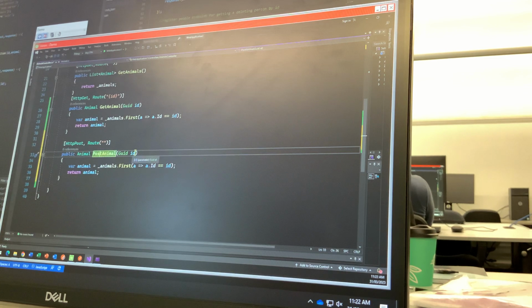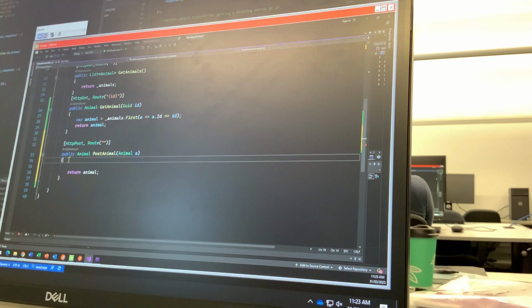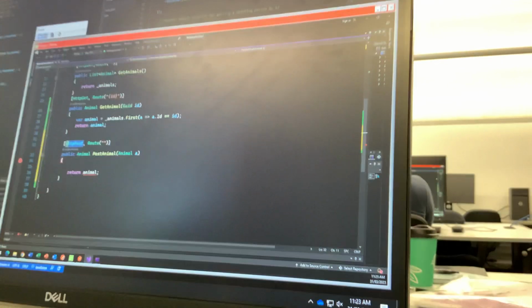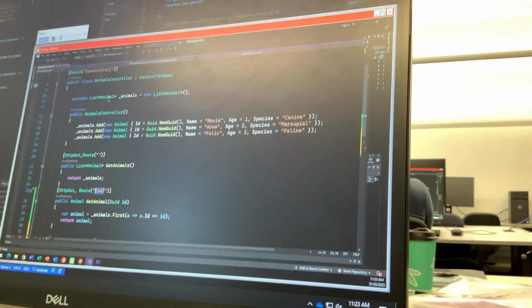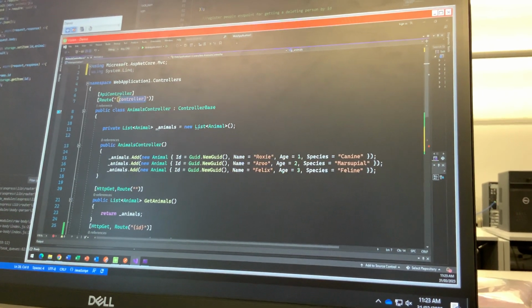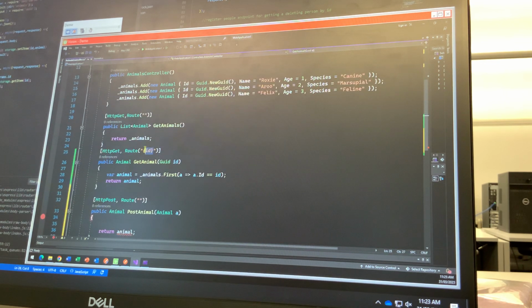Get it? See, and watch this. I'll go post animal and I'll say it requires an animal. Now, look, I'll just go return it. I won't actually save it or anything. But see, I've got HTTP post. So instead of going app.post, the way it's done in C#, but it's essentially the same thing, isn't it? You're registering the method type, the path. In this case, the reason I only have to go ID is because it's taking the name, like the route. I can hard code here, but see how I can make it animals? By default, when it just says controller, it picks up the first name of this, so it's animals/ID.